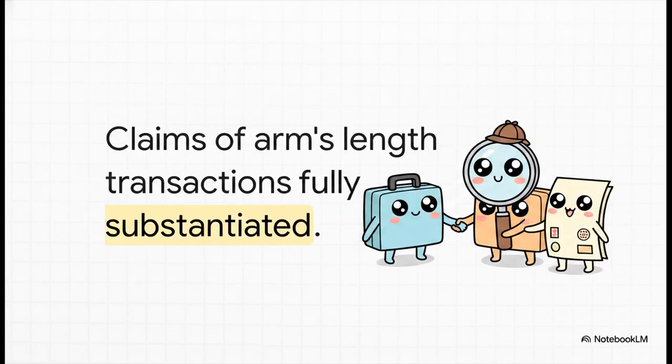You know, you hear corporate excuses all the time. Companies will often say, sure, we did a deal with our subsidiary, but it was completely fair, totally at arm's length. Well, IAS 24 has a super strict rule for this. Disclosures claiming that related party transactions were made on terms equivalent to arm's-length transactions can be made only if those terms can be substantiated. You literally cannot just vaguely claim the deal was at fair market value. If you put that in your disclosures, you better have the hard evidence to actually prove it.